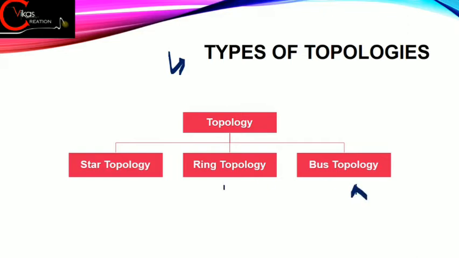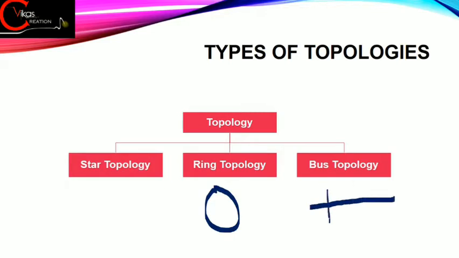These topologies have very simple and unique names, and these names are on the basis of their structure. The star topology has a star-like structure, that's why it is termed a star topology. Whereas the ring topology is circular in shape, or it has a ring-like structure, something like this. That's why it is termed ring topology. Whereas in a bus topology, everything is connected in a single serial line like a bus. That's why it is termed a bus topology.